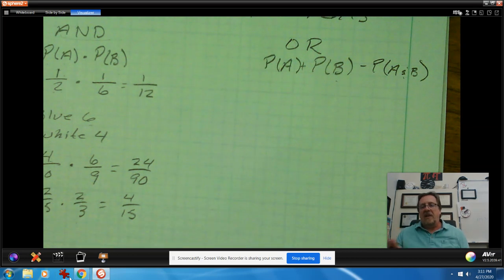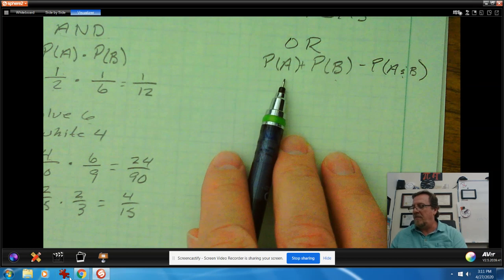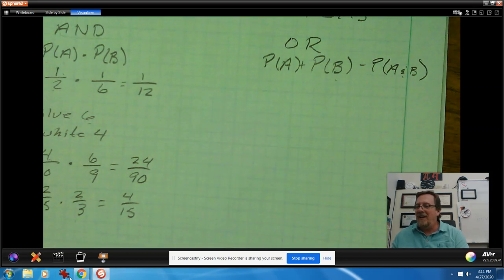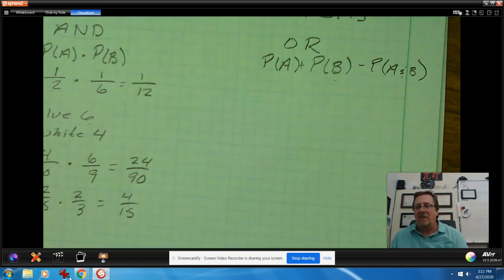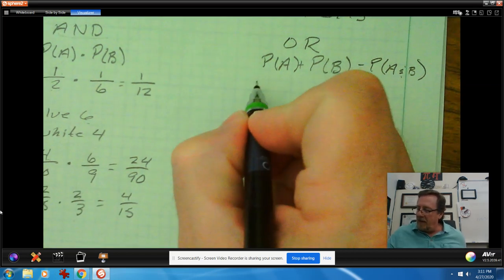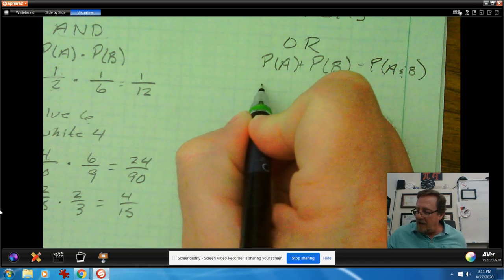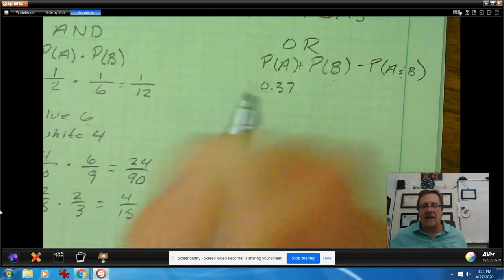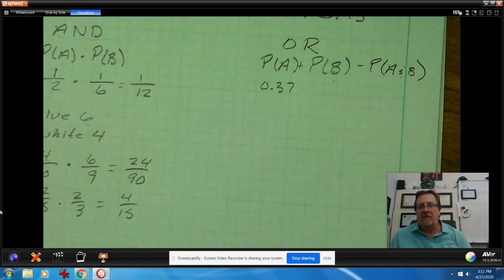Hopefully that makes a little bit of sense, and we'll do this problem together. As it says, what's the probability of A? Well, if 37% of the students take Spanish, and I'm looking for the probability that students either take Spanish or French, I've got to take into consideration that maybe somebody's taken both because they're just, I don't know, overachievers. They like foreign language. The probability of A in this case is 0.37. That's the 37% of the students that take Spanish.